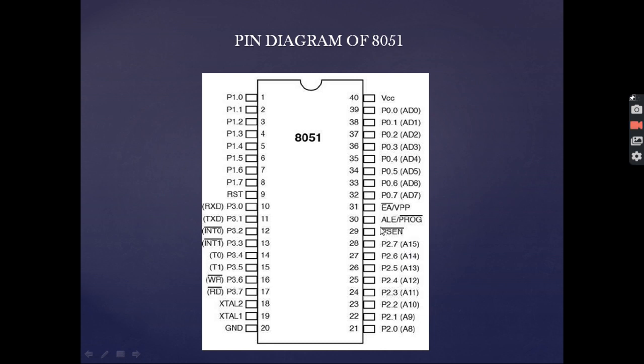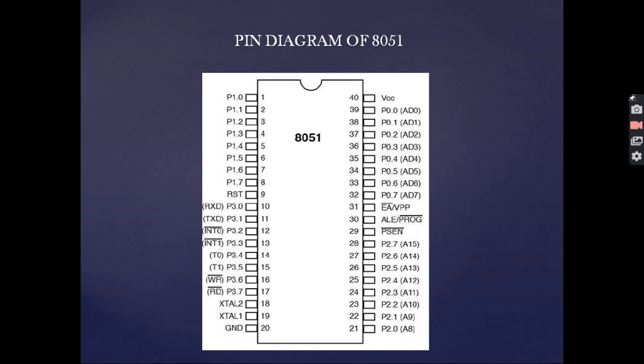Now pin number 29 is for PSEN. PSEN is an acronym for Program Store Enable. When we use any program or write any program or coding, this pin is enabled. Now coming to the pin number 30, that is ALE or PROG. ALE stands for address latch enable.